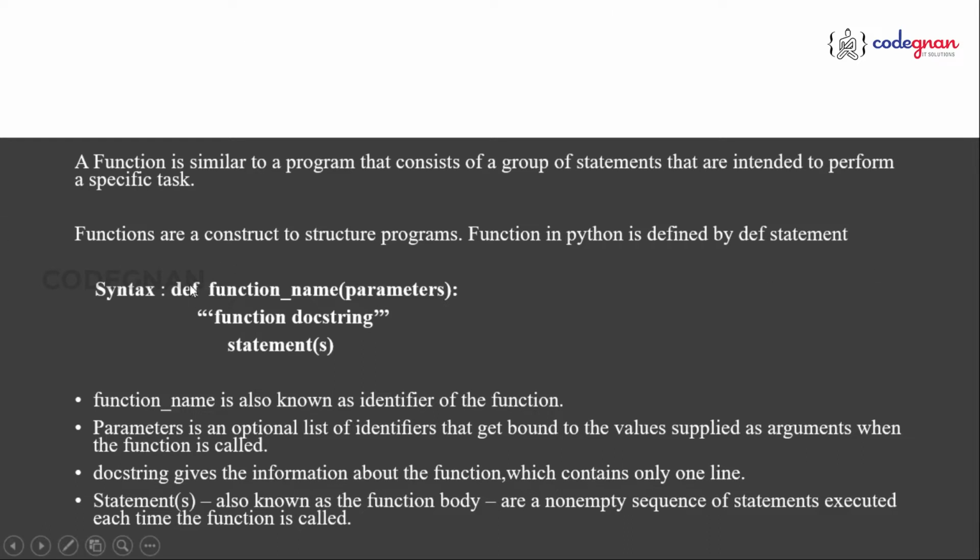So generally we use the def keyword, because def, for define, is the keyword you use for creating a function. We create a function, we write the body of the function, and we have the function call. Whenever you make a call, that will be executed, because functions can be user defined functions, built-in functions or default functions, and you also have recursive functions, anonymous functions, so many kinds, right? No worries, we'll be working on each one of them. And you see this triple quote, that is basically called the function docstring, and we write a group of statements, which is called a suite.